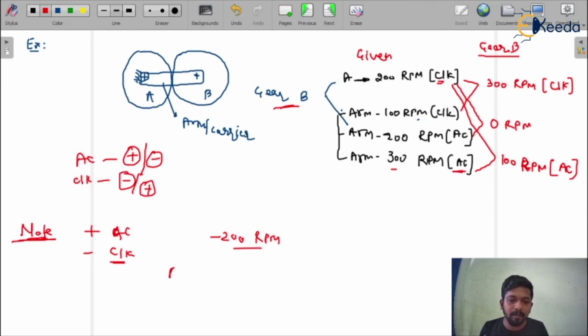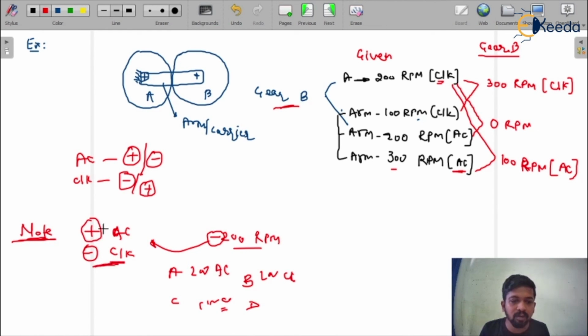If I'm talking about objective questions with options A, B, C, D, they will not show you the minus or plus sign. Generally they will show you the magnitude, like 200 anti-clockwise and 200 clockwise, 100 clockwise, like that they will give you the options. So if you get a minus sign, you just have to go through the assumptions that you assumed: minus sign as clockwise, plus sign as anti-clockwise. Be careful with the sign, because in the GATE examinations generally every year they ask questions based on that.